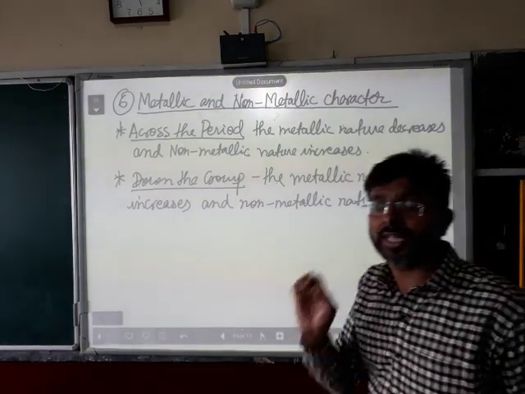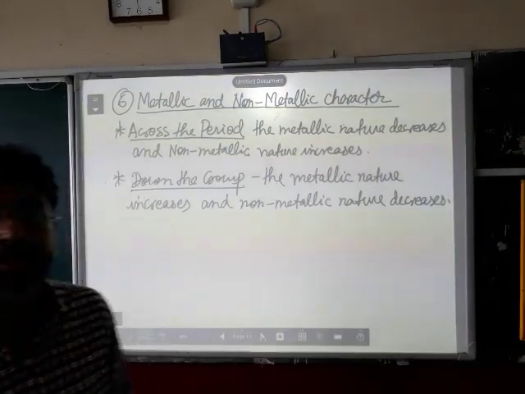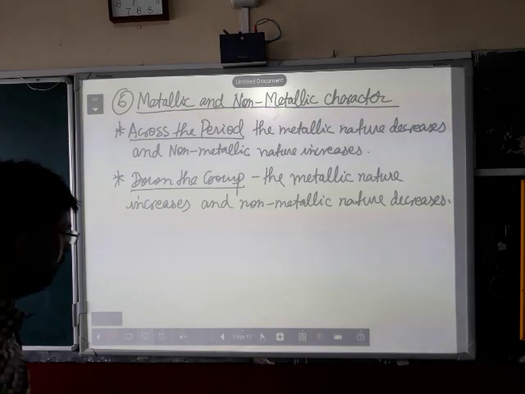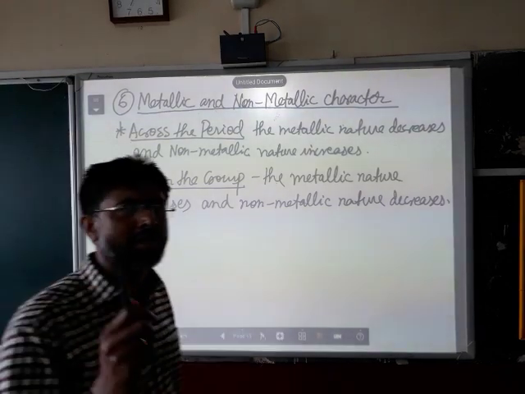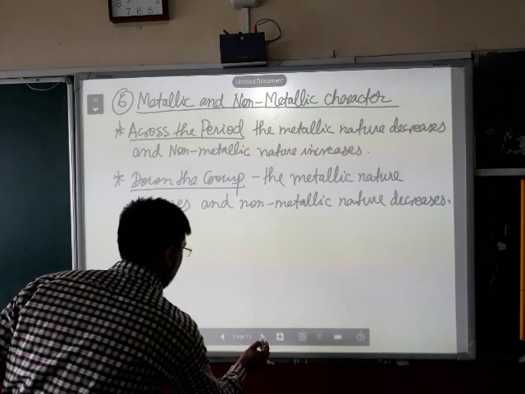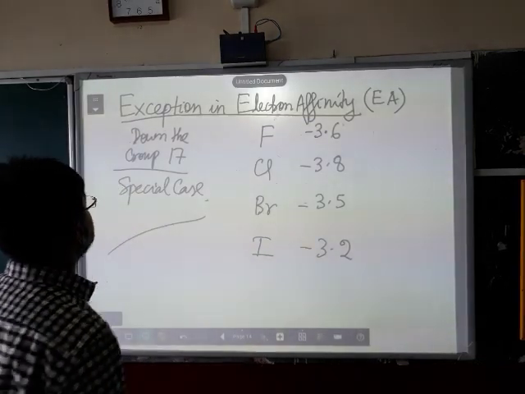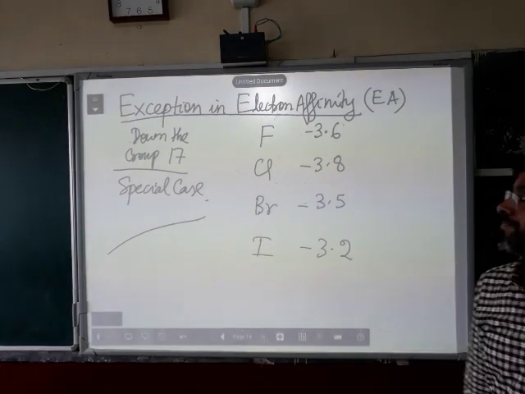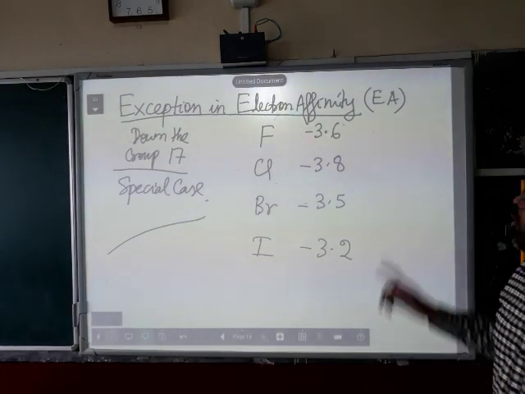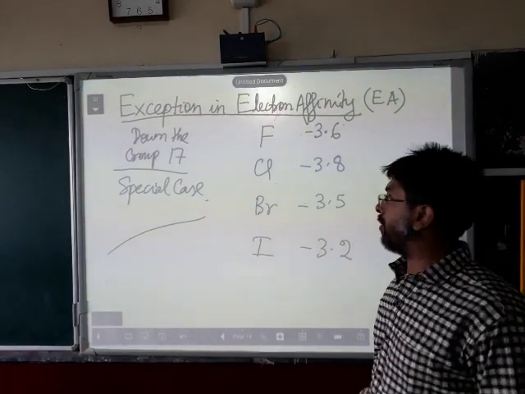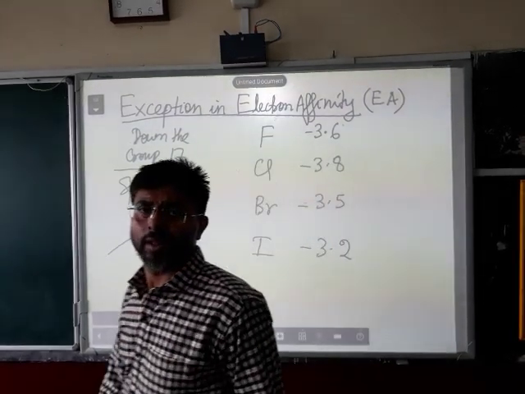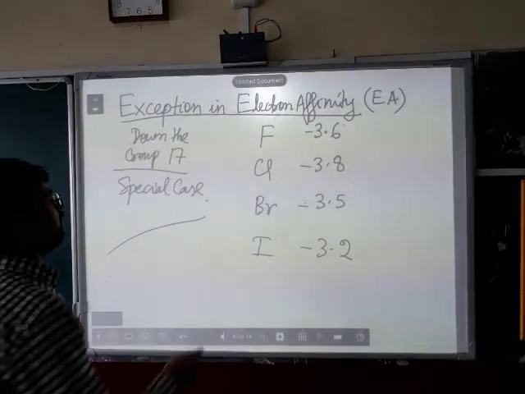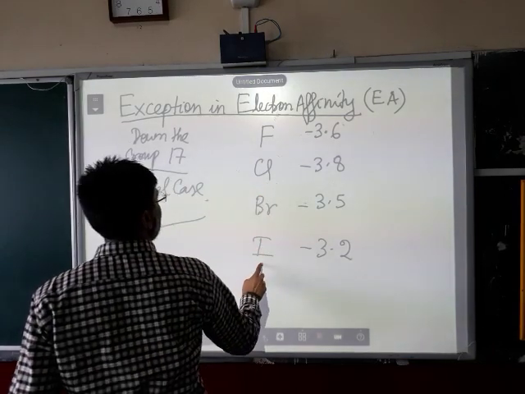So these were the 6 periodic properties which I have explained to you briefly. Now, there is one small exception, a small clarification I want to make in my next slide, which is called the exception in electron affinity, EA. In group 17 of the periodic table, the halogens, the elements which are present are fluorine, chlorine, bromine and iodine.